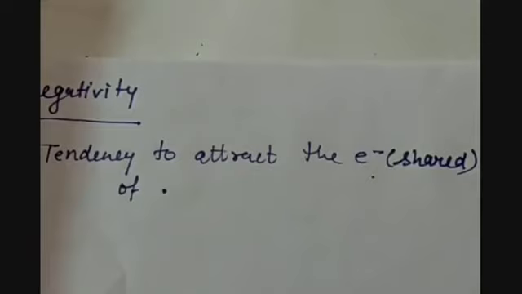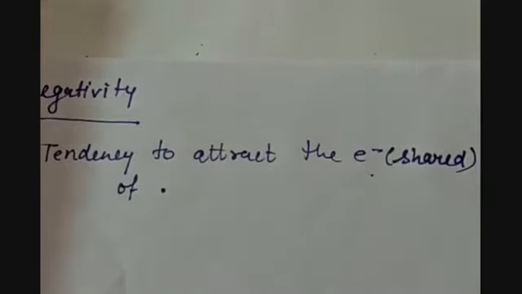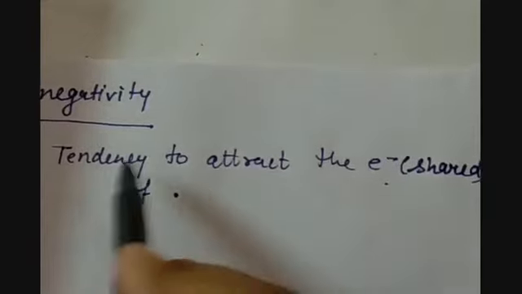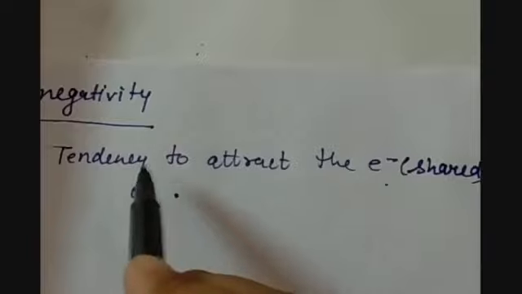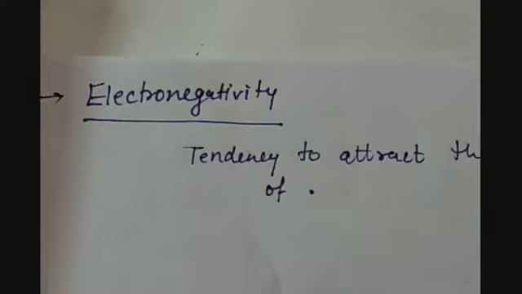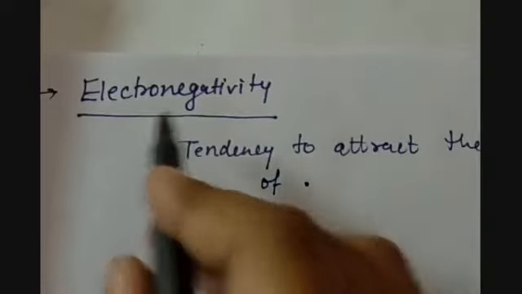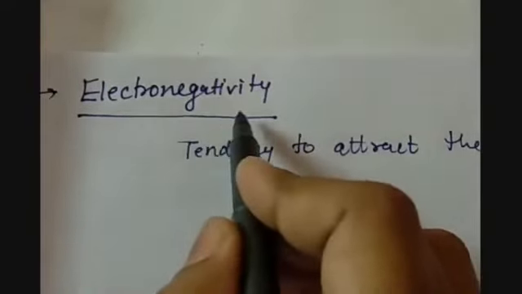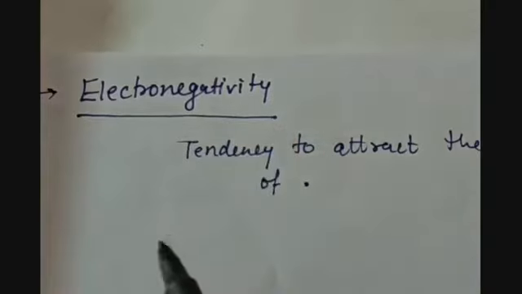And that transfer and sharing of electrons is based on the tendency of the element to gain or lose electrons. Electronegativity is a property of the elements which have the tendency to attract.